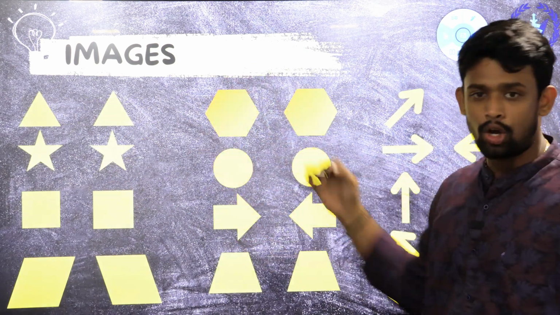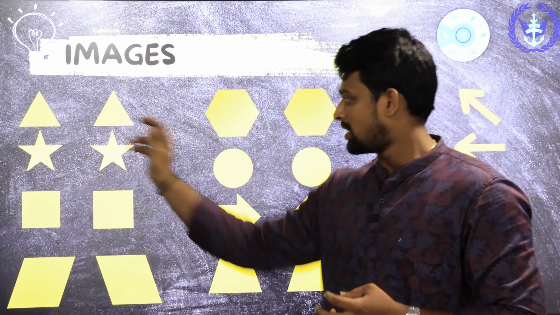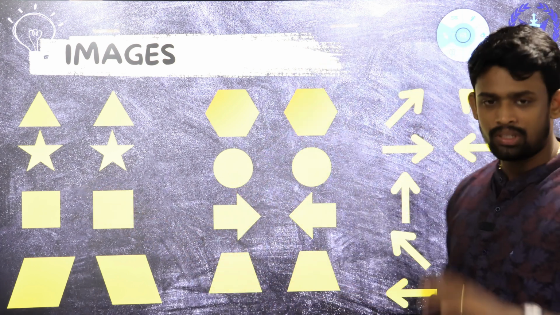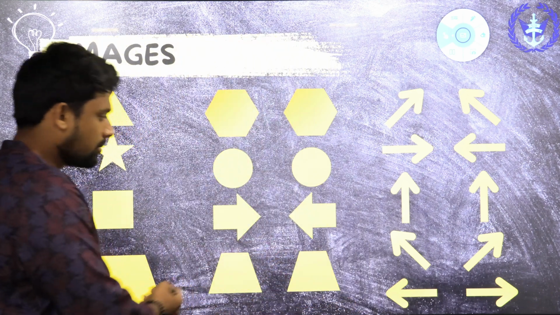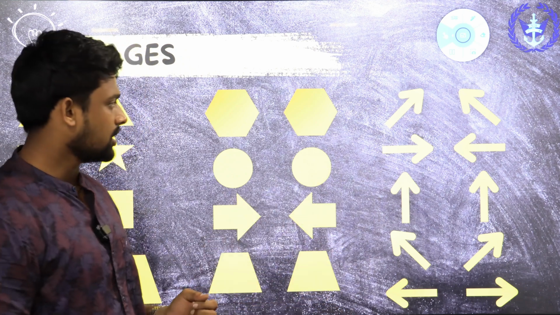Let us check out the objects which are changing and which are not changing, and how they are changing. Triangle is not changing, star is not changing, square, circle, hexagon, trapezium. These are the objects which are not changing. And the changing ones are parallelogram. Yes, the arrow marks will definitely change. Yes, you can see that.